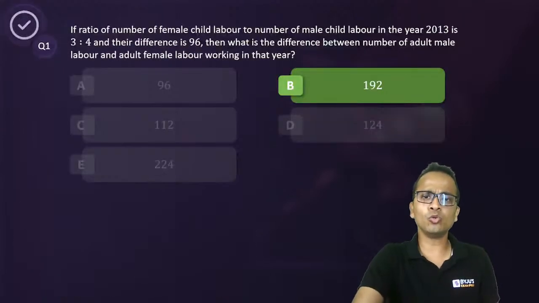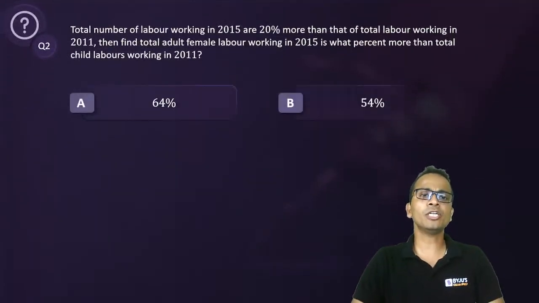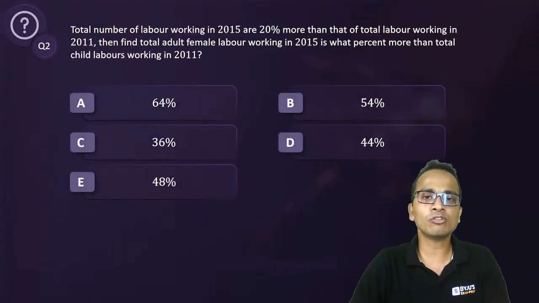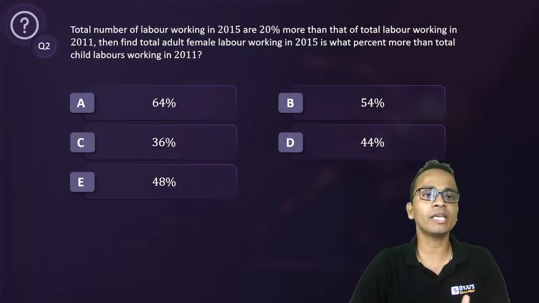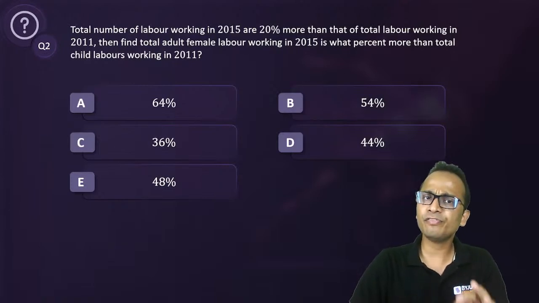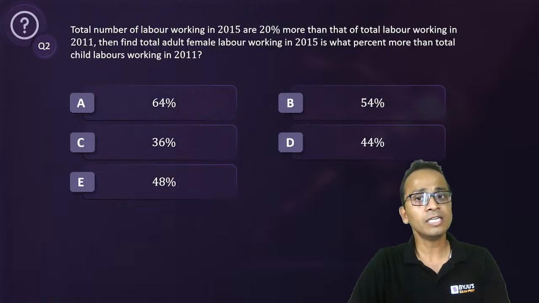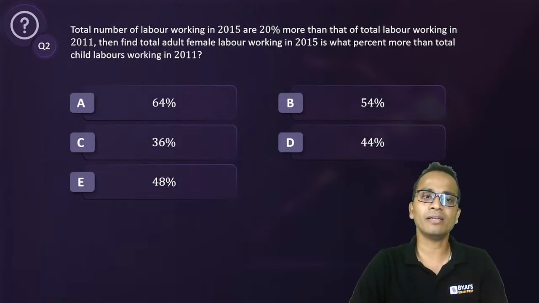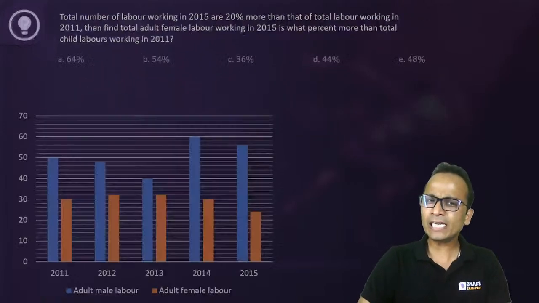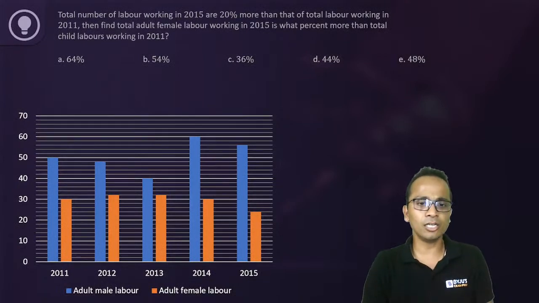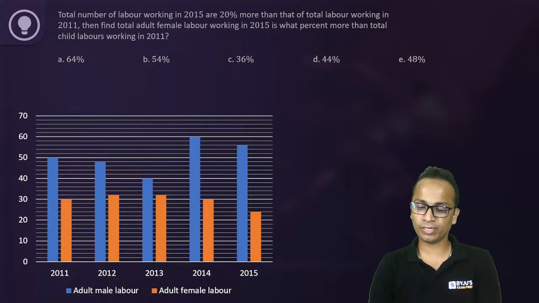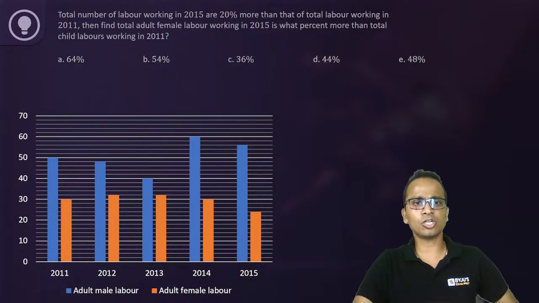Let's quickly move on to the second question. The total number of labor working in 2015 are 20% more than that of the total labor working in 2011. Then find out total adult female labor working in 2015 is what percentage more than total child laborers working in 2011. Slightly complex. You need to treat a lot of data in a single question. Carefully solve this one. Take your time, no hurries.